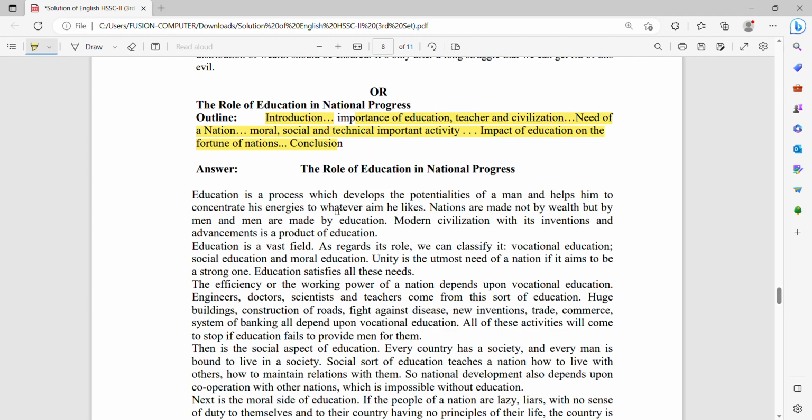Education is a process which develops the potentialities of a man and helps him to concentrate his energies on whatever aims he likes. Nations are made not by wealth but by men, and men are made by education. Modern civilization with its inventions and advancement is the product of education. So this is how you have to take the point and proceed with the concept according to the given outlines, right?